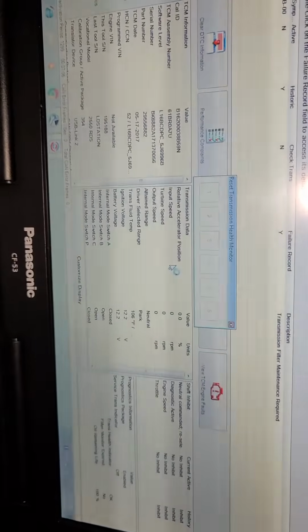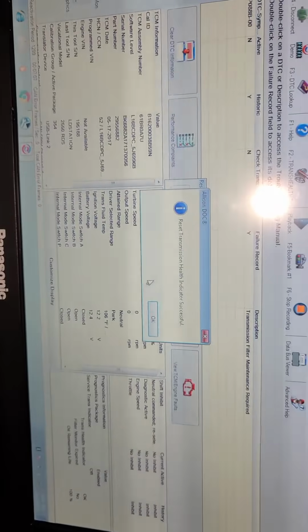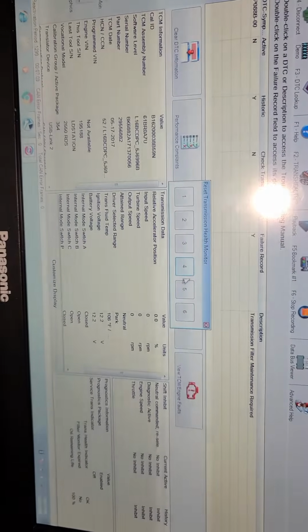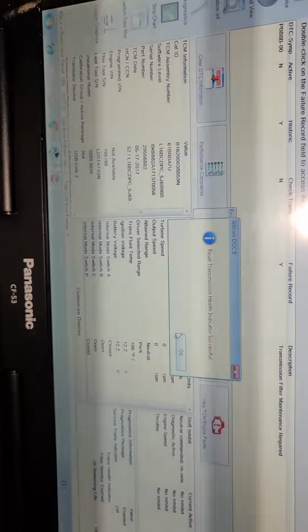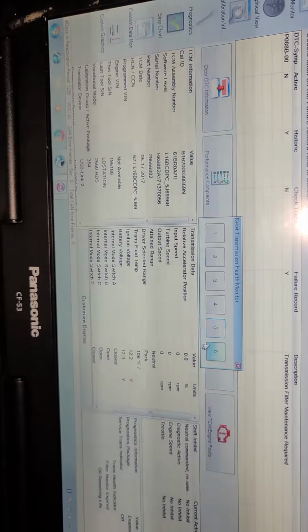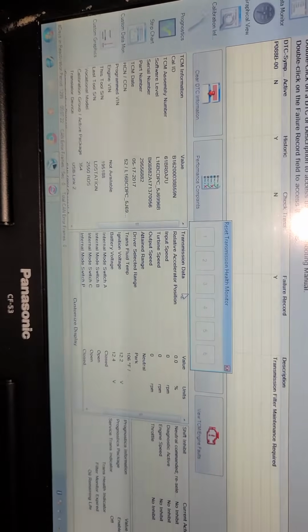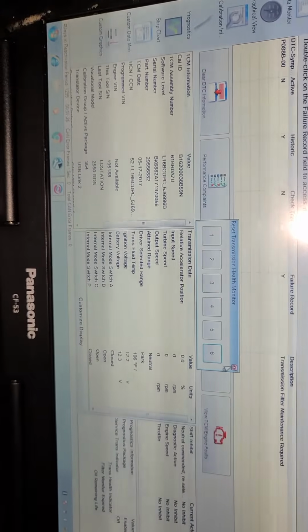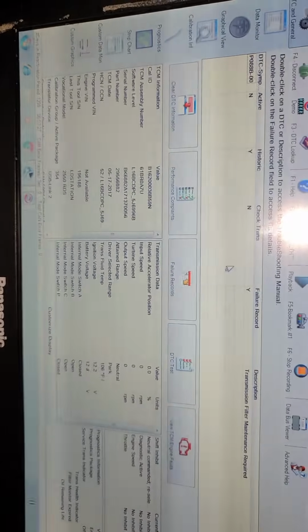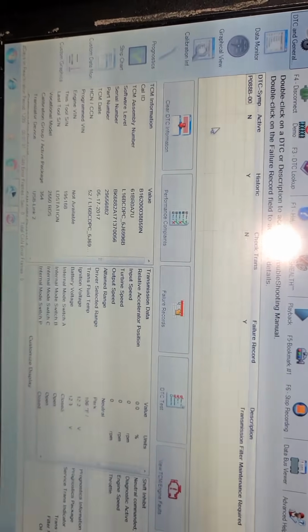Let's do that one. Okay, so we're doing the third one. Okay, we're doing number 6. And now we click close. Now you see the code is not active anymore, it's inactive.